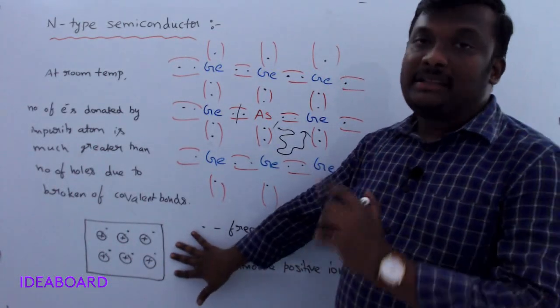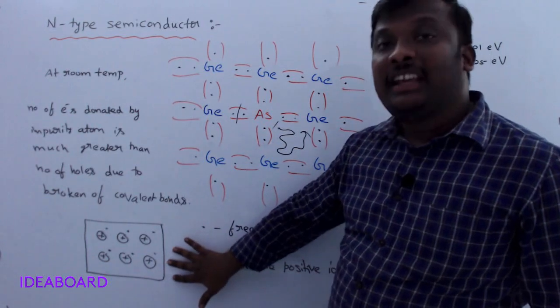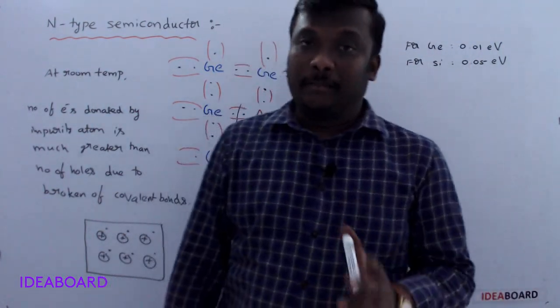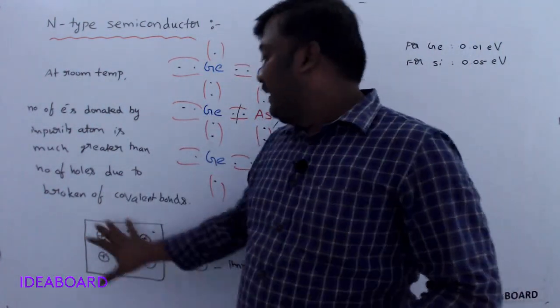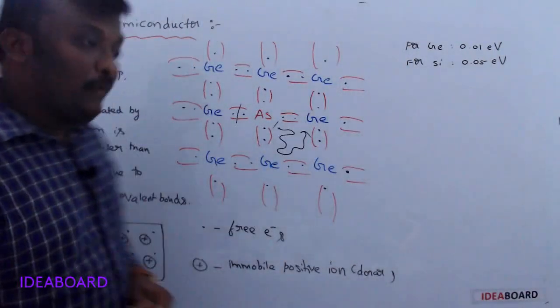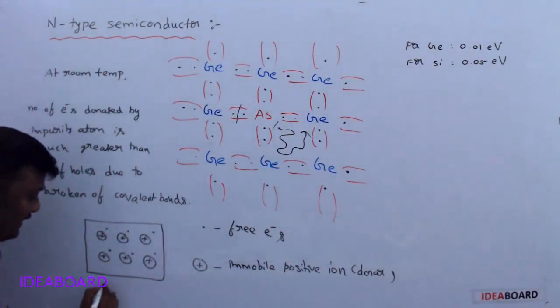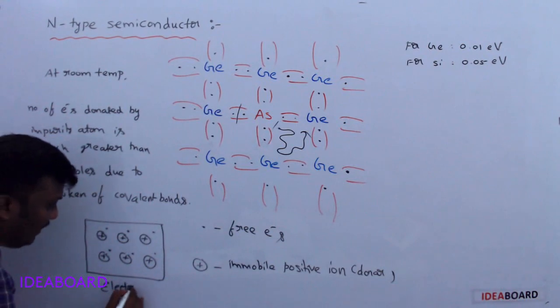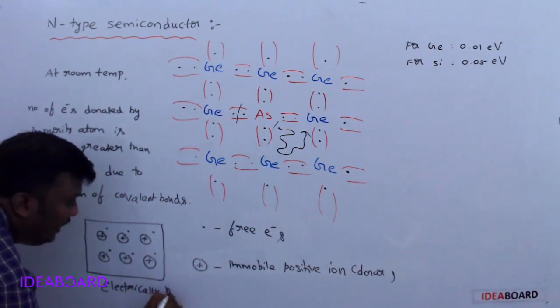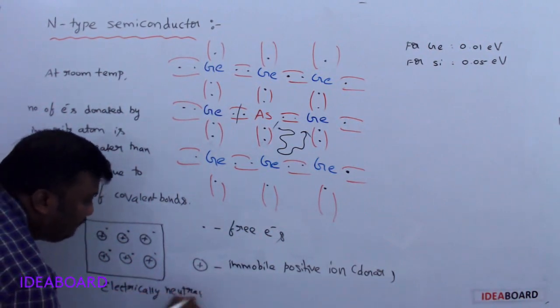And the n-type semiconductor is electrically neutral. That means the total charge of an n-type semiconductor is always 0. It is electrically neutral.